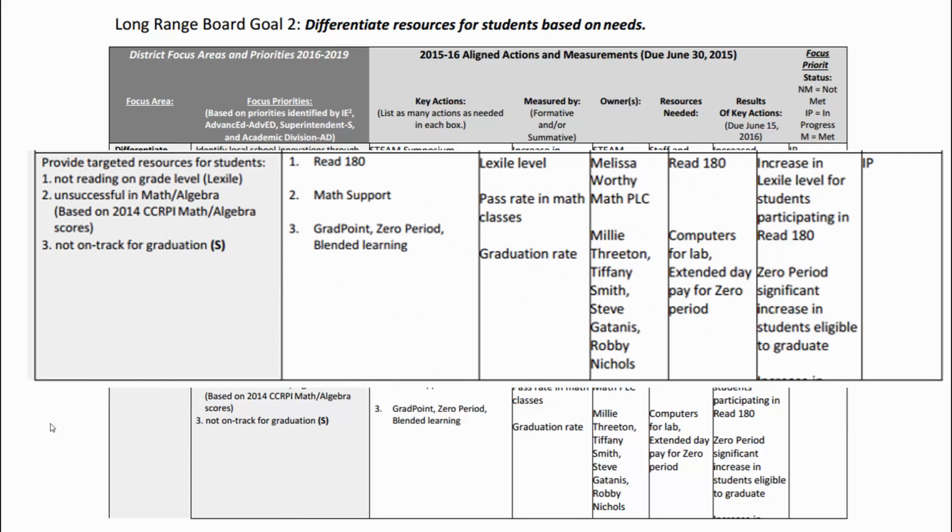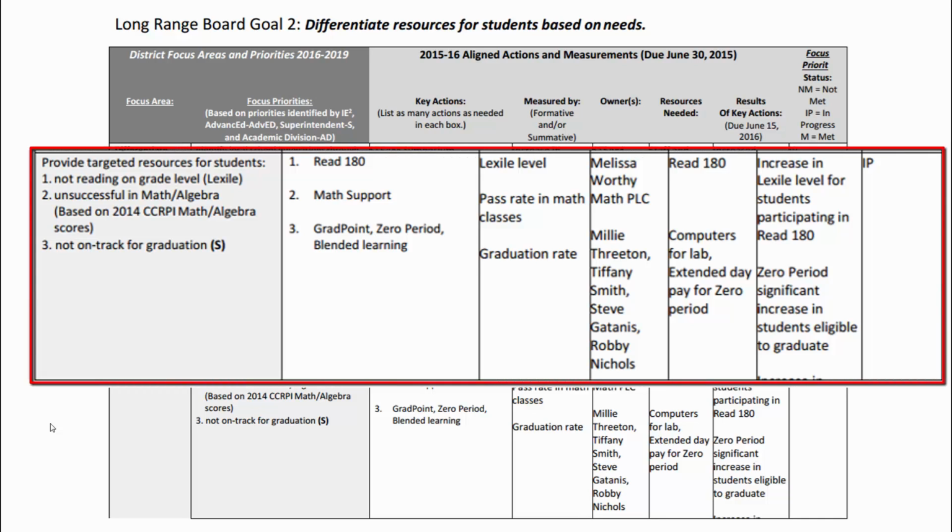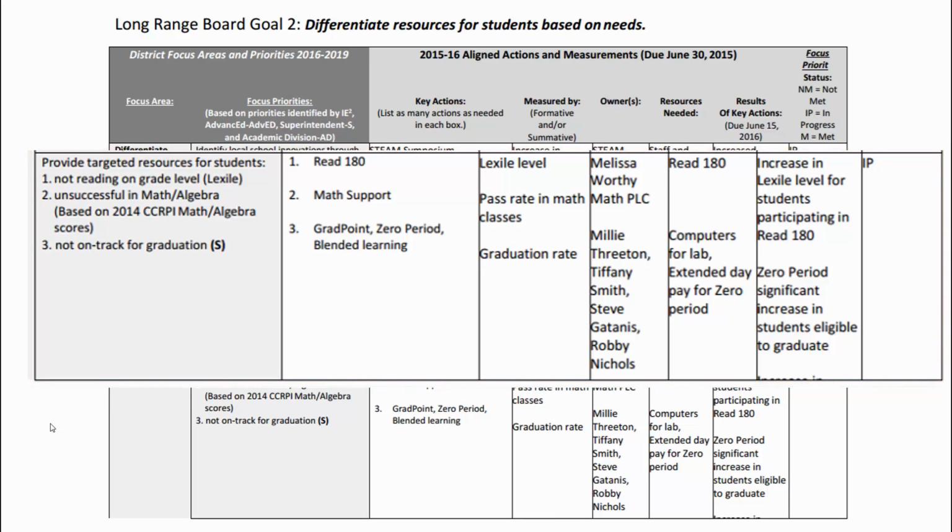To differentiate resources for students based on needs, Wheeler High School is going to provide targeted resources for students unsuccessful in math and algebra. These are based on the 2014 CCRPI math and algebra scores. Math support will be offered as a way to increase the pass rate in math class, computer labs, extended day, and pay for zero period. It's the hope that offering this program will help to address the needs of the math student trend.